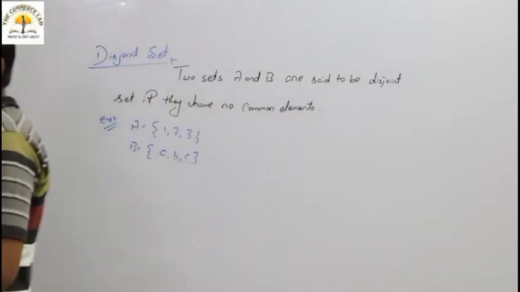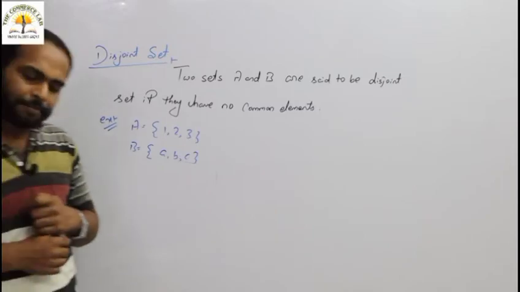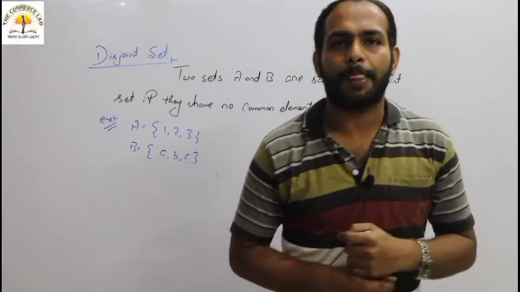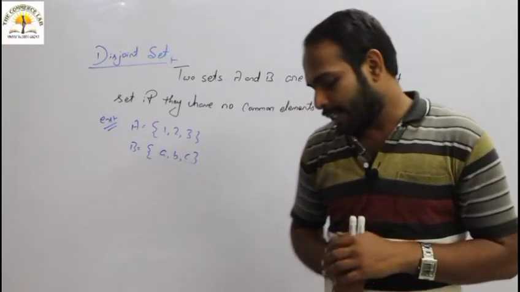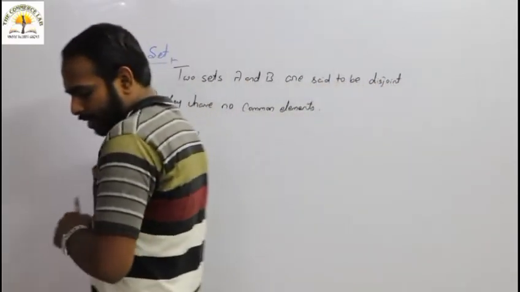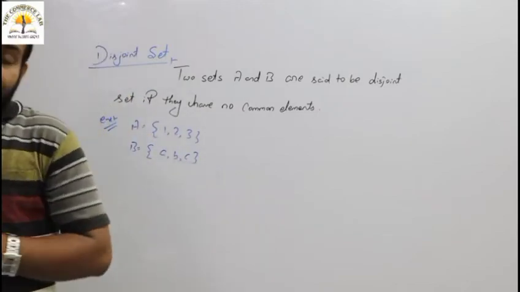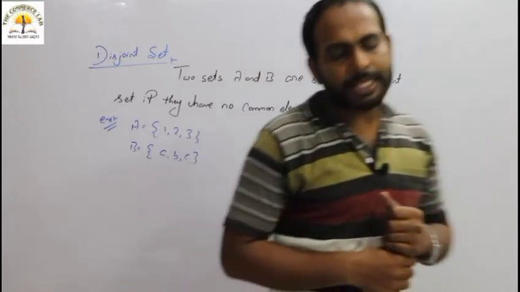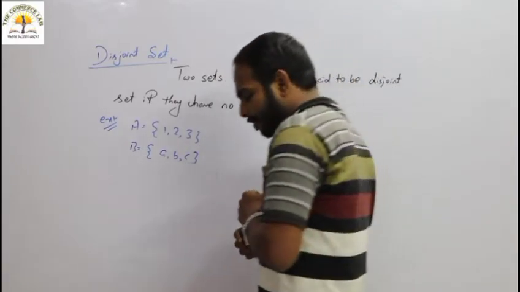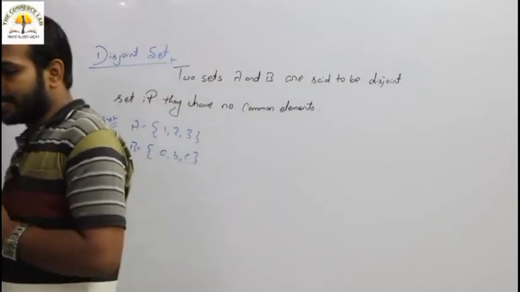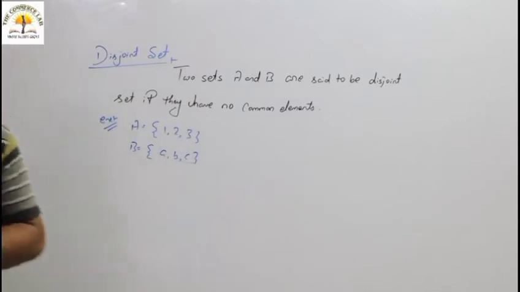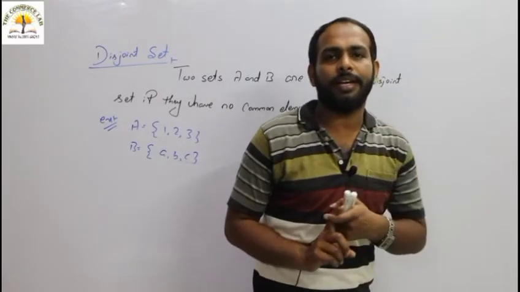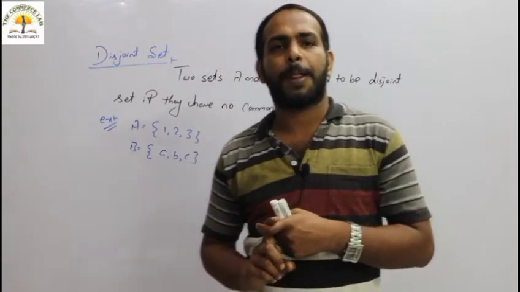If each element of set A is in set B, then that is known as a subset. A is a subset of B. In subsets we have discussed some points or notes. Every set is a subset of itself. Phi is a subset of all sets. Every set has at least two subsets: one is phi and the second one is itself.